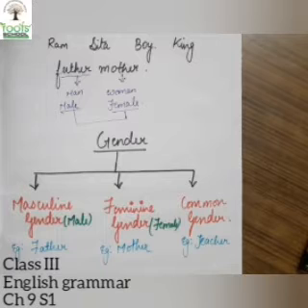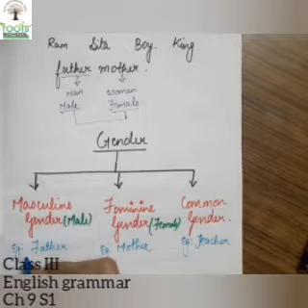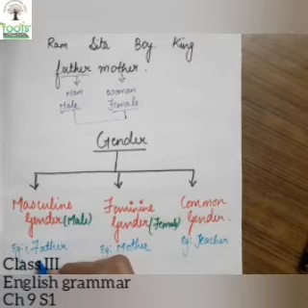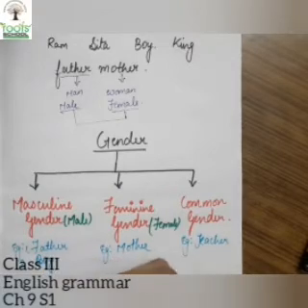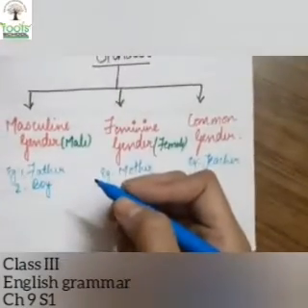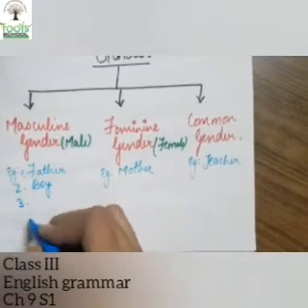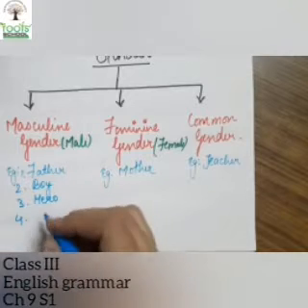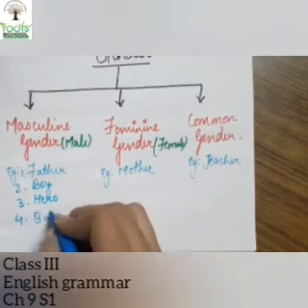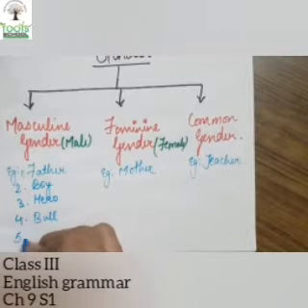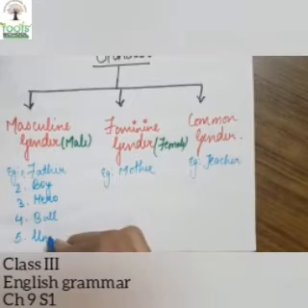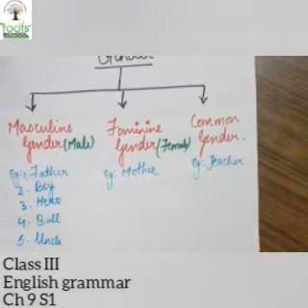Okay, some more examples of masculine gender. For example, this is number 1. Example number 2, we can write down boy. Number 3, we can write down hero. Number 4, we can write down bull. Number 5, you can write down the name of any boy, or I am writing uncle. Okay.